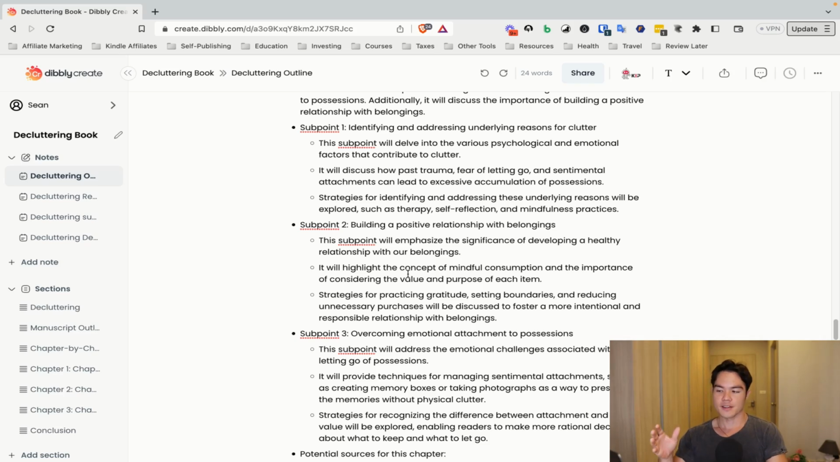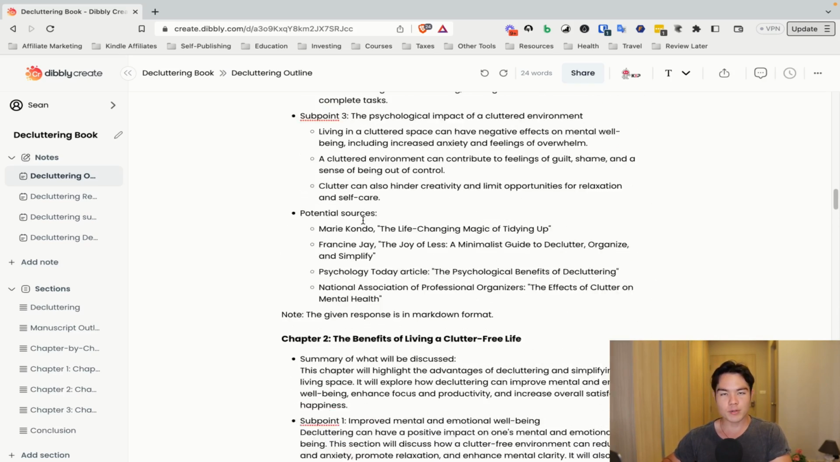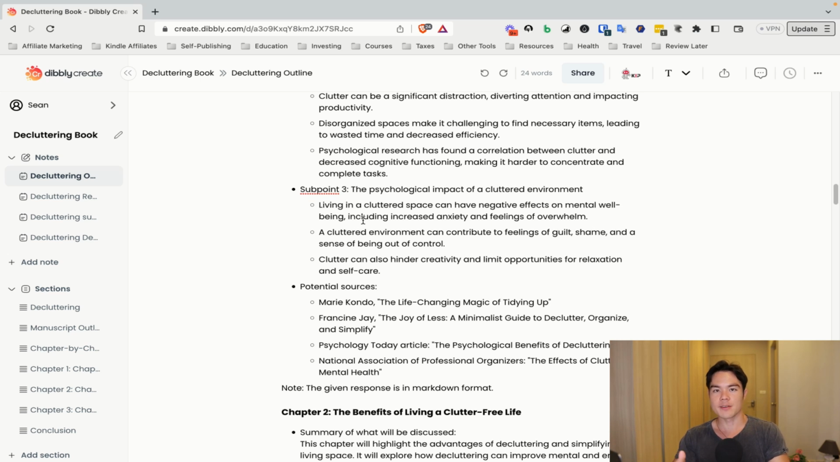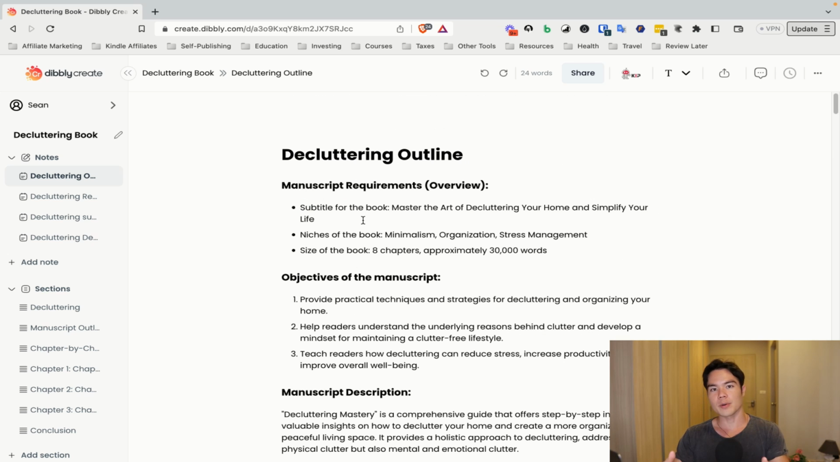So once again, it is extremely hard to get this output with ChatGPT, even with the perfect prompt, right? So if you're comparing that aspect between ChatGPT or any other AI tool out there compared to Dibbly, Dibbly definitely wins, and that is just one tool.